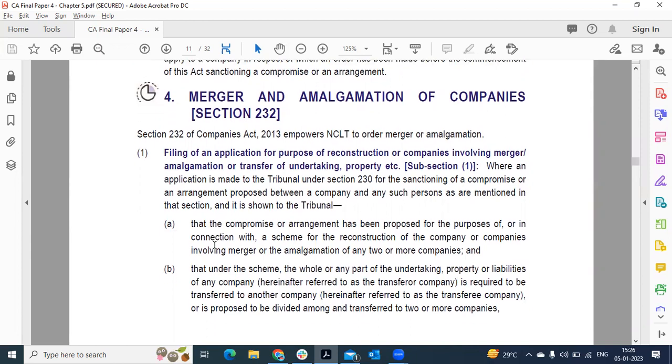In merger and amalgamation also there is a compromise and arrangement, because one company is compromising its assets and liability and benefiting the other company. So there is a compromise. So the same procedures will be followed. They have to make a filing of application to the tribunal under Section 230.